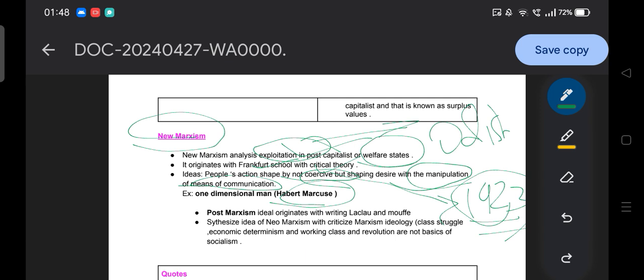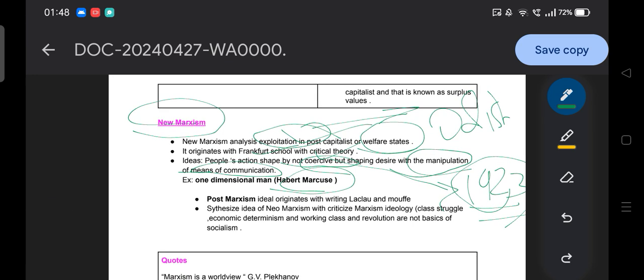They are now mobilized through consent, through the manufacturing of consent, the idea of Gramsci applied here. For example, in society, when we are continuously seeing anything, a desire will automatically take shape in your mind.